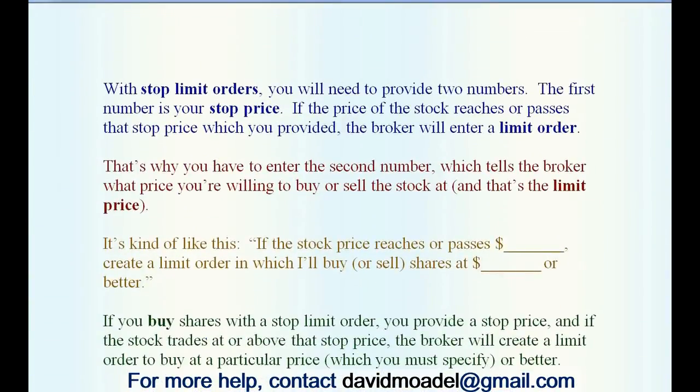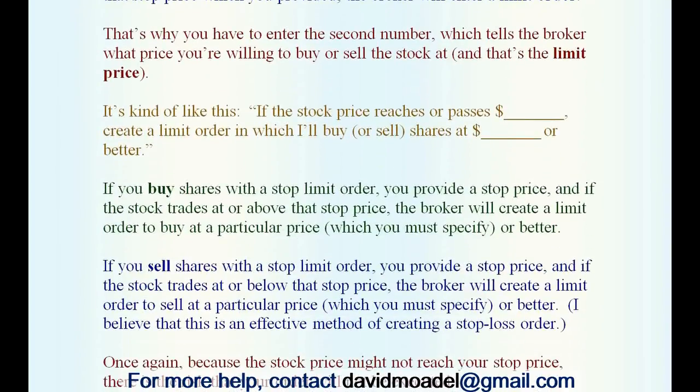With stop limit orders, you will need to provide two numbers. The first number is your stop price. If the price of the stock reaches or passes that stop price which you provided, the broker will then enter a limit order. That's why you have to enter the second number, which tells the broker what price you're willing to buy or sell the stock at. And that's the limit price. It's kind of like this. If the stock price reaches or passes blank, create a limit order in which I'll buy or sell shares at blank or better.